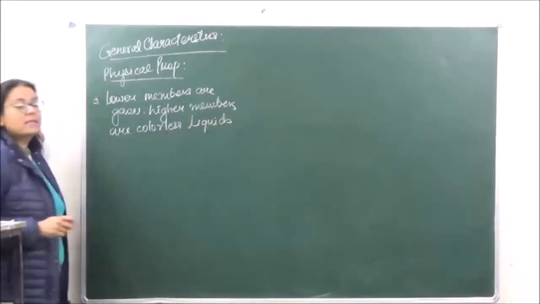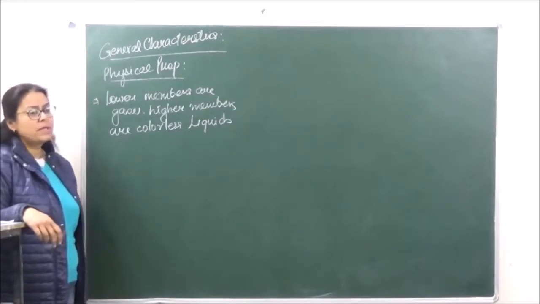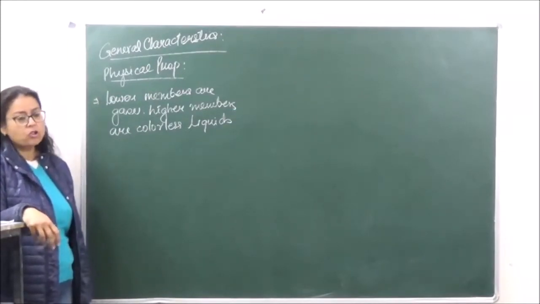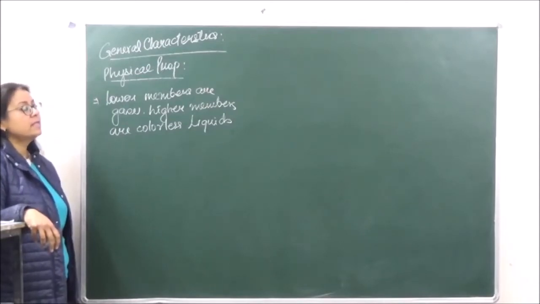The reason behind this is that as the number of carbon atoms increases, the forces of attraction also increase, as a result of which they exist as liquids.